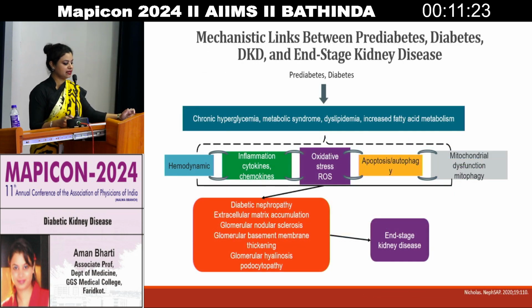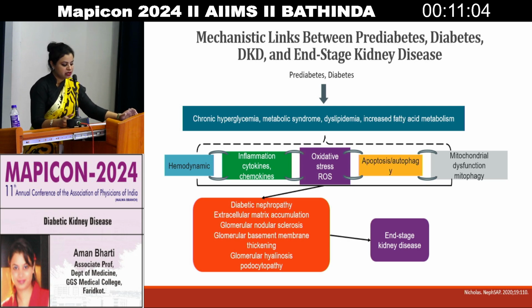So there is a mechanistic link between pre-diabetes, diabetes, and diabetic kidney disease and end-stage renal disease. There is always a risk, as this link between pre-diabetes and diabetes leads to chronic hyperglycemic changes because of metabolic syndrome, dyslipidemia, increased fatty acids, and altered metabolism.